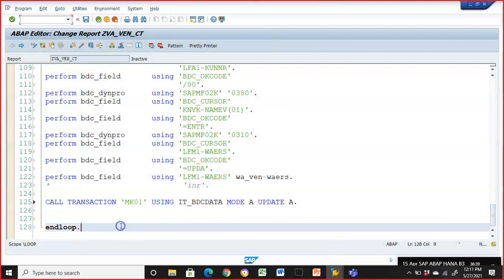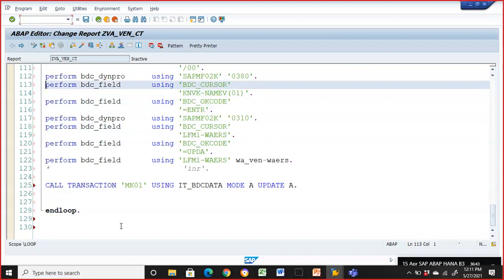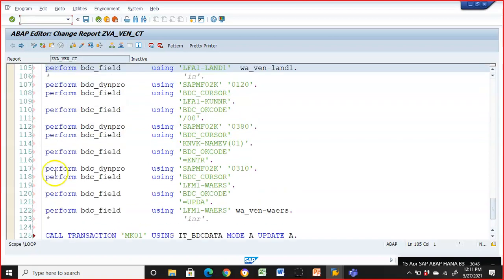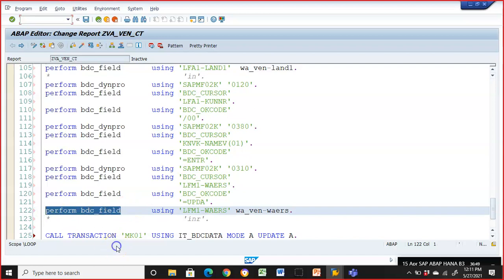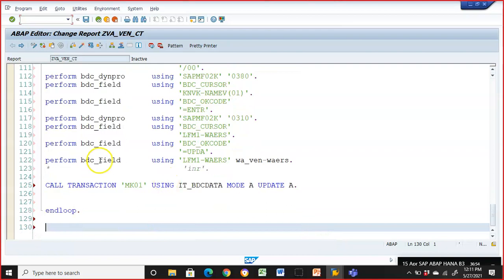That is what we have. After this, in the subroutines concept, whenever there is a perform statement, there should be a form below. For every perform statement, there should be a form below. So the system will throw an error if you don't maintain the form.